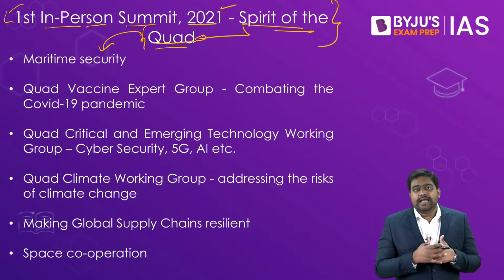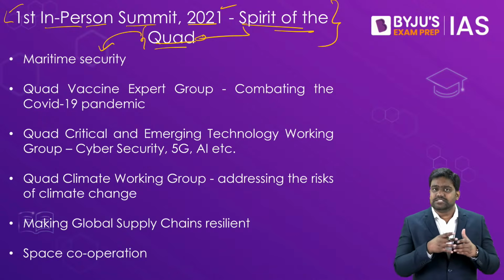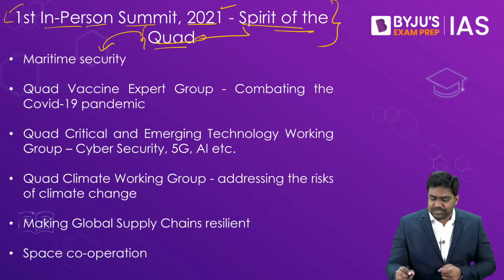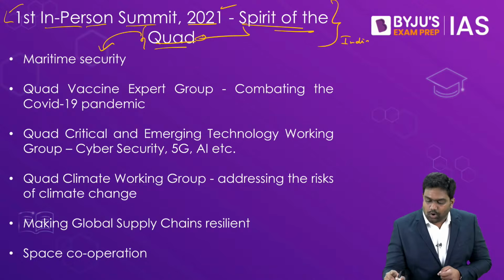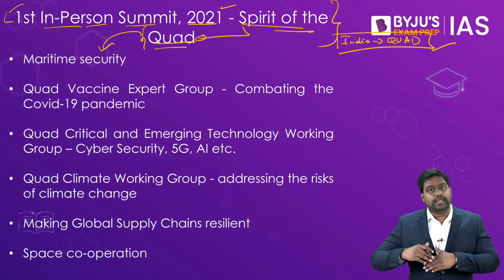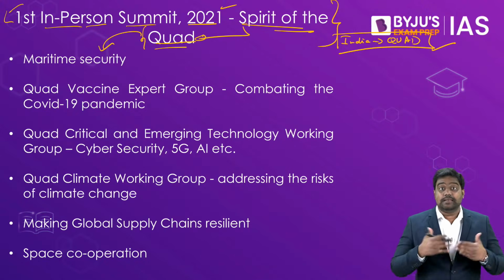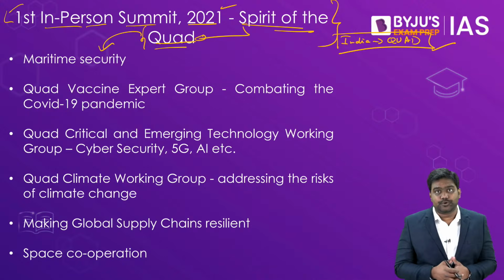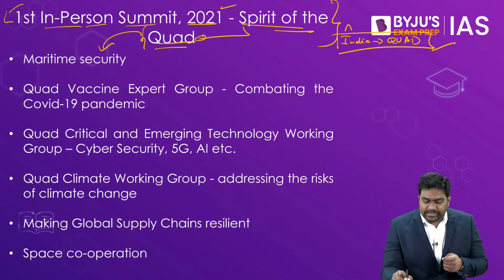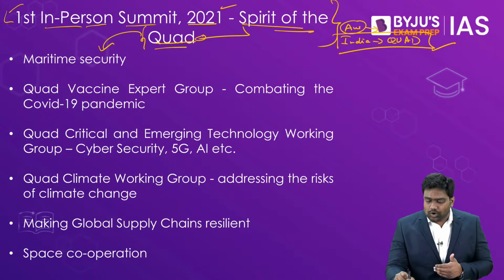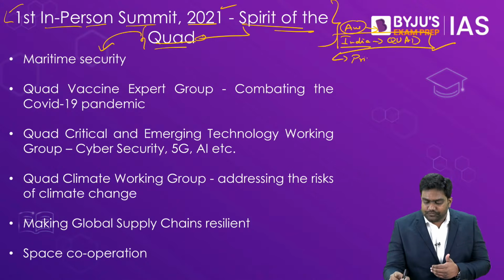See, today the Quad has been diversified. It is not just a strategic grouping or an informal military alliance. It has gone beyond that, especially because India has pushed the Quad in that direction. The other members of the Quad like US and Japan wanted to turn the Quad into a formal military setup, something like NATO. They wanted to turn the Quad into a version of the Asian NATO. But India and even Australia to an extent have strongly resisted these attempts, especially India, because India follows a principle of strategic autonomy.